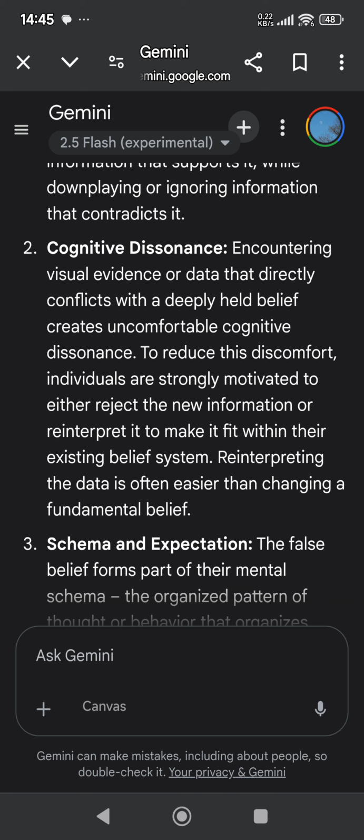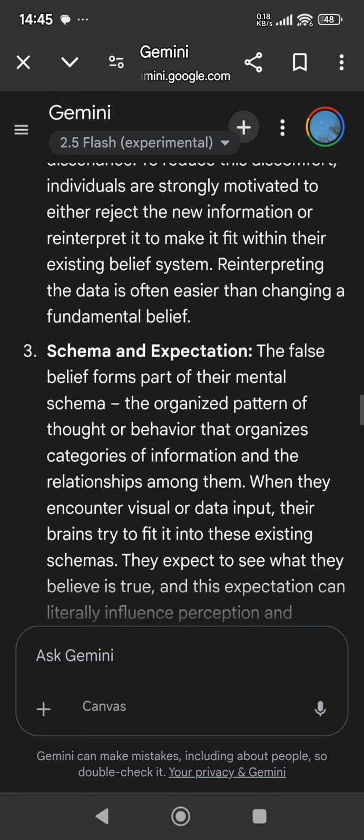Cognitive dissonance. Encountering visual evidence or data that directly conflicts with a deeply held belief creates uncomfortable cognitive dissonance. To reduce this discomfort, individuals are strongly motivated to either reject the new information or reinterpret it to make it fit within their existing belief system. Reinterpreting the data is often easier than changing a fundamental belief.